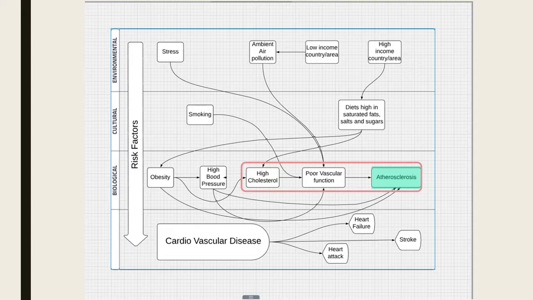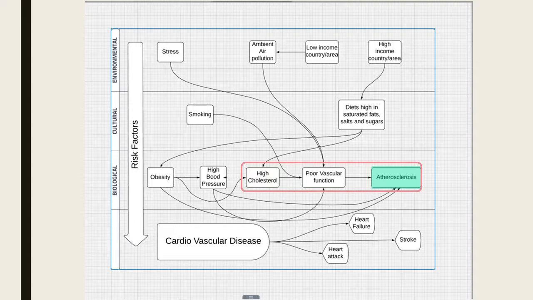So stress, air pollution, low and high income areas are all independent variables. If you live in a stressful environment, then the unrelieved stress may damage your arteries and worsen other risk factors for your heart disease. So it could cause poor vascular function.